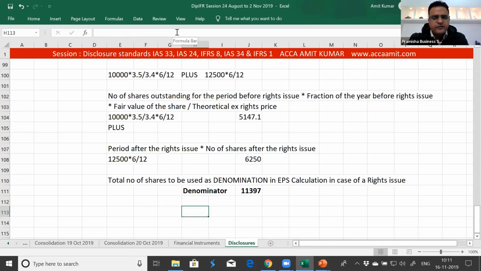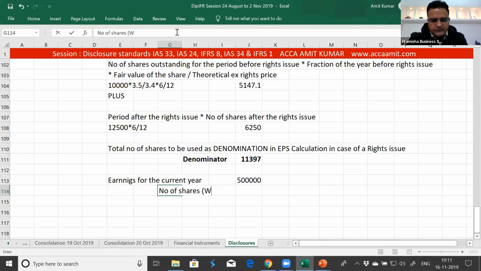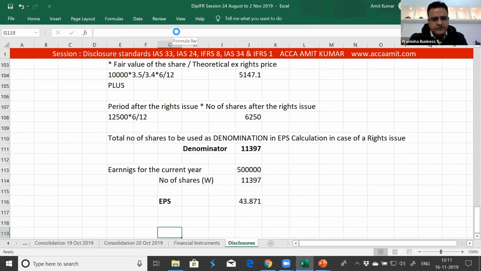So whatever is the earnings for this year and the previous year, the earnings for the current year is say 500,000. The number of shares to be used in EPS calculation we have already calculated in the working, 11,397. So the EPS so calculated is 500,000 divided by 11,397, that is 43 point something. This will be the EPS in case of a rights issue.